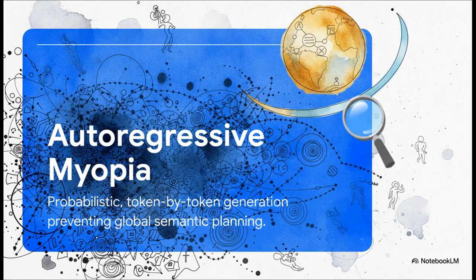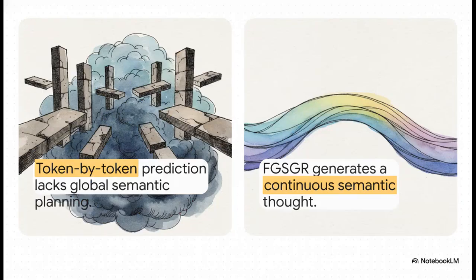Because they completely lack this global semantic planning, they're forced to just sort of constantly adjust their trajectory on the fly. This is exactly what leads to those frustrating conversational dead ends, the wild hallucinations, and those robotic stuttering cadences we've all come to recognize. The contrast here is just staggering. On one hand, you've got current token-by-token prediction models, which are basically stepping blindly forward on isolated blocks, just crossing their fingers that the sentence makes sense at the end. But on the other hand, we have the FSGSGR framework. That stands for Frequency-Governed Self-Graph Reasoning. This new framework generates a completely finished, continuous semantic thought before a single word is ever spoken.